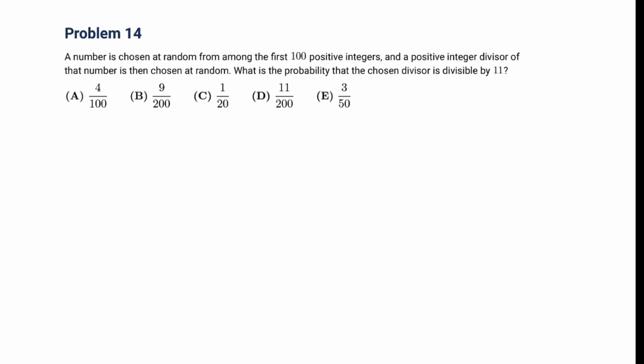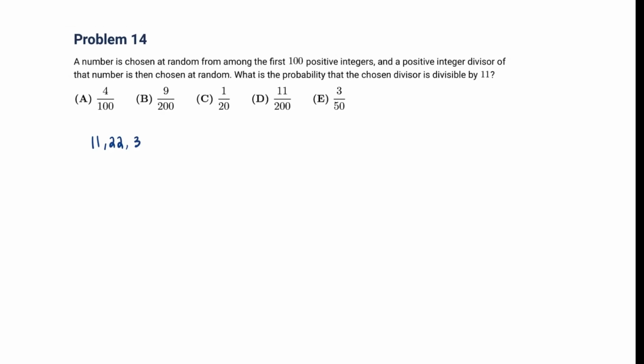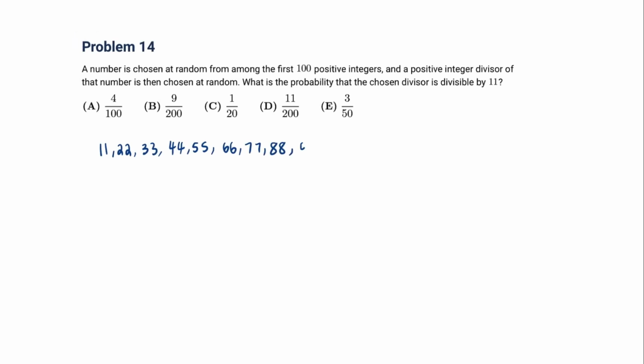Well, we know from the first 100 integers, we can list out the numbers that are multiples of 11. And those numbers, 11, 22, 33, 44, all the way up to 99. So we have 9 such numbers.